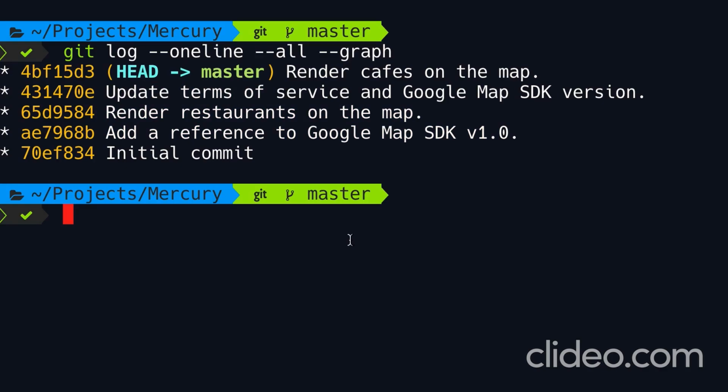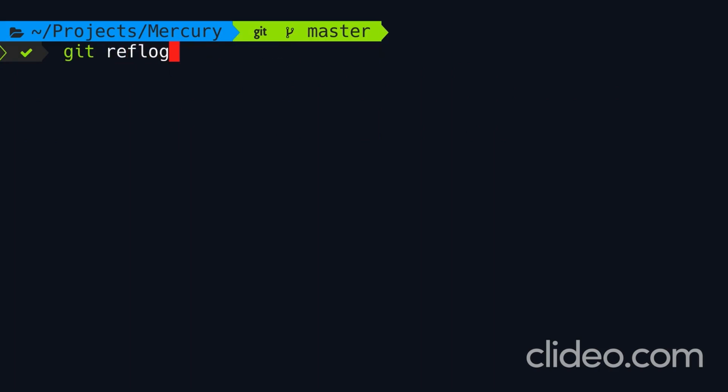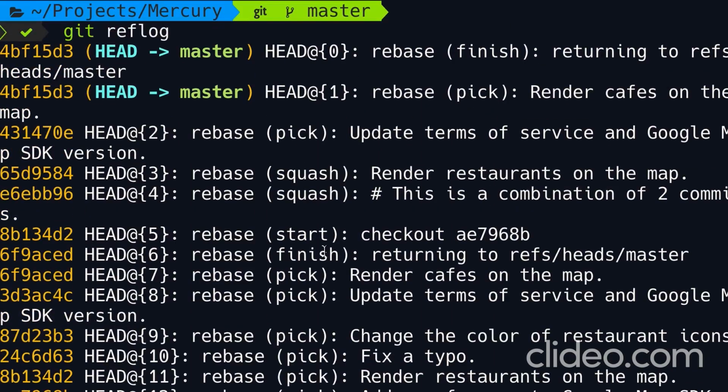So first I want to restore our history to the state before we started the squash operation. So we bring up our reflog. Look what we have here. The last entry represents the completion of the rebase operation. Before that, we had rebase pick again, followed by a couple of squashes, and this is where we started our rebase operation. Now we want to go to the previous state in history. So after we finish the previous rebase operation, I'm going to copy this commit ID.